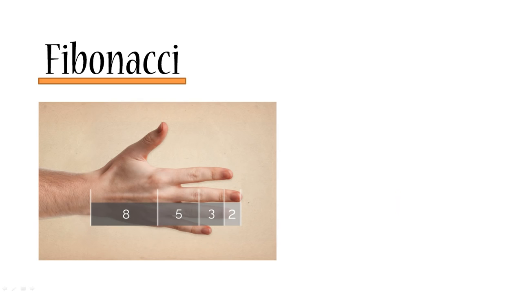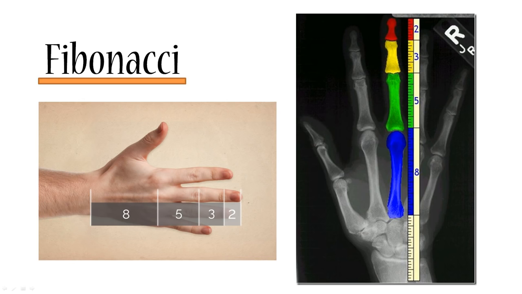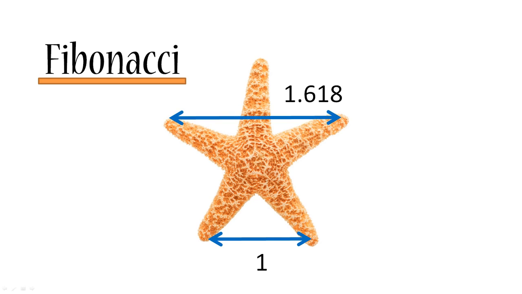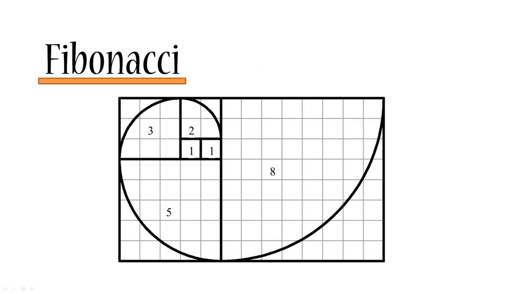Next, your fingers, actually, your phalanges on your fingers actually are in the same ratio as the Fibonacci numbers, so 2, 3, 5, 8. If you don't believe this picture, then here's an actual X-ray. Also, if you take any starfish and you measure its base and take it as a 1, then the distance between these two limbs will be 1.618. Now, if you want to get even to more depth, then we'll take the Fibonacci spiral, and you can read about it separately, but it's basically constructed of Fibonacci numbers.